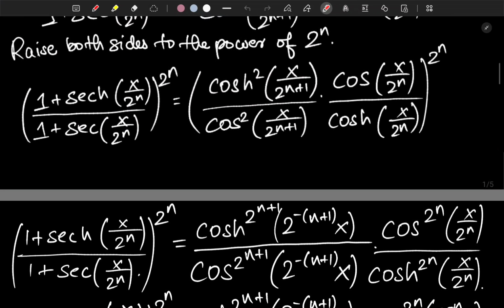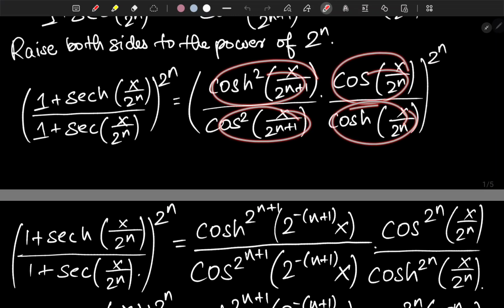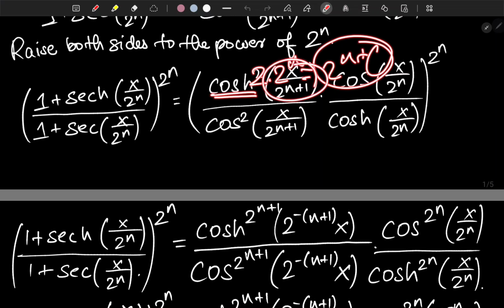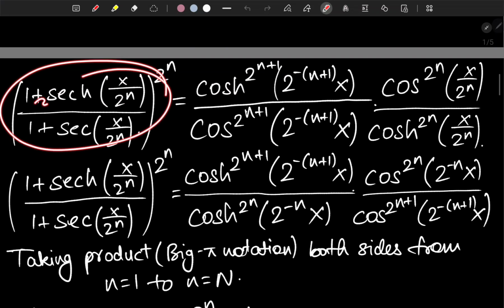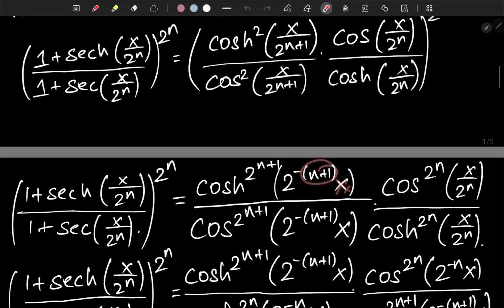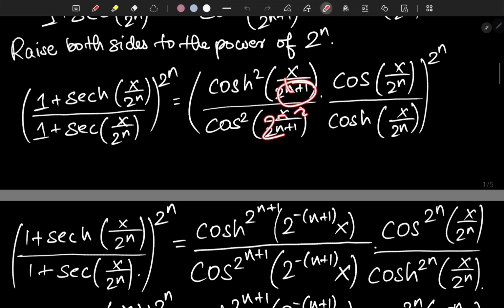Okay, so basically we can raise every component to the 2 to the n, since all these things are multiplied by each other, and hence that's going to be hyperbolic cosine of 2 times 2 to the n, so that's 2 to the n plus 1, with argument x over 2 to the n plus 1. So basically this left hand quantity is going to be hyperbolic cosine of 2 to the n plus 1 of argument 2 to the negative n plus 1 times x. I have written this thing as 2 to the negative n plus 1 times x, right?